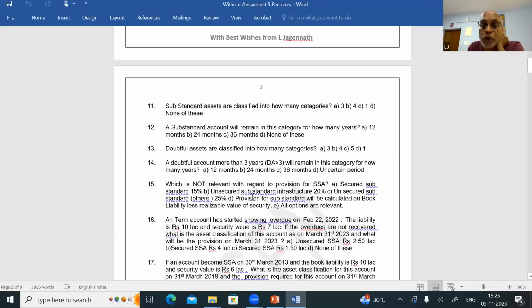Point number D: provision for substandard will be calculated on book liability less realizable value of the security. That is wrong. See, the 20% or 15% or 25% will be calculated on the book liability. The security value will not be taken into account, which is not relevant. Question number 15, point number D is not relevant. Question number 15, answer is D.